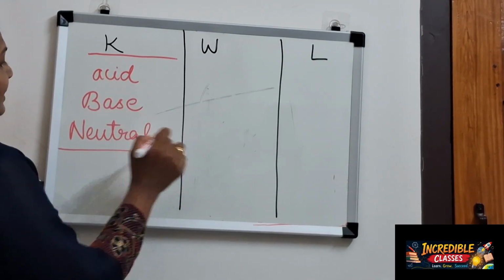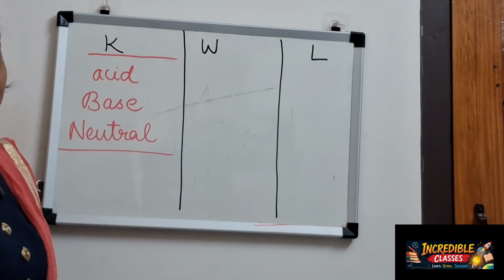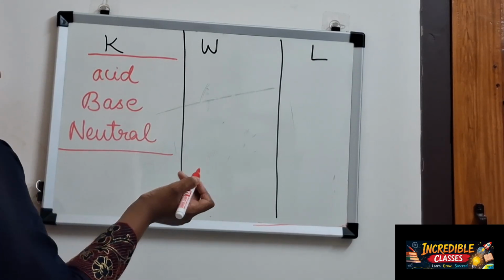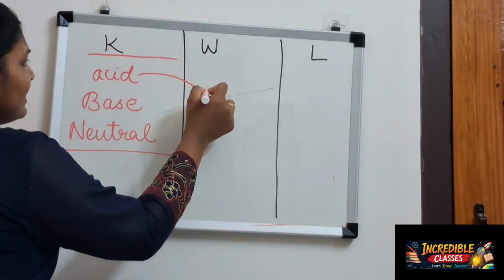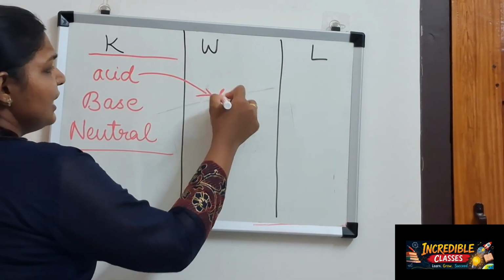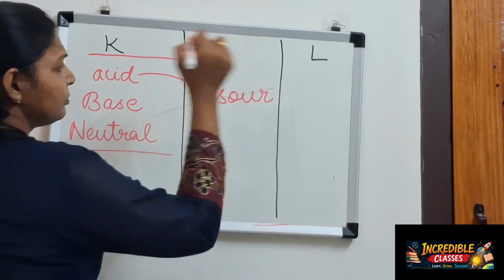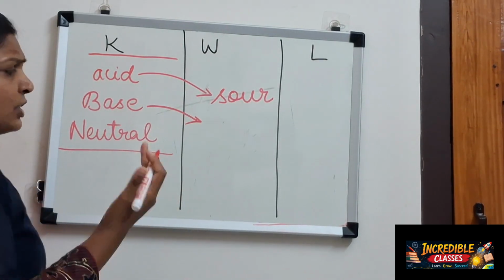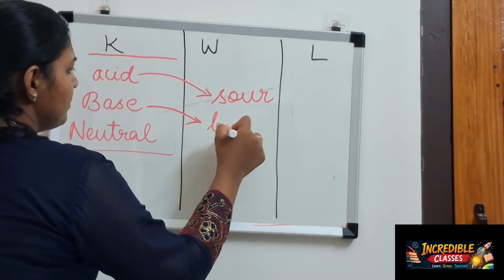But what are these things? In detail we don't know. You may know that acids are those substances which normally taste sour. Bases are those kinds of substances which taste bitter.